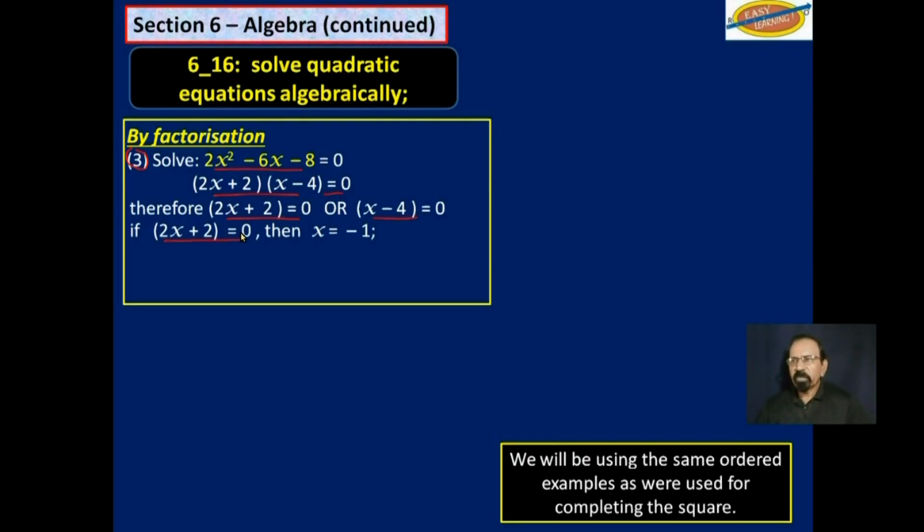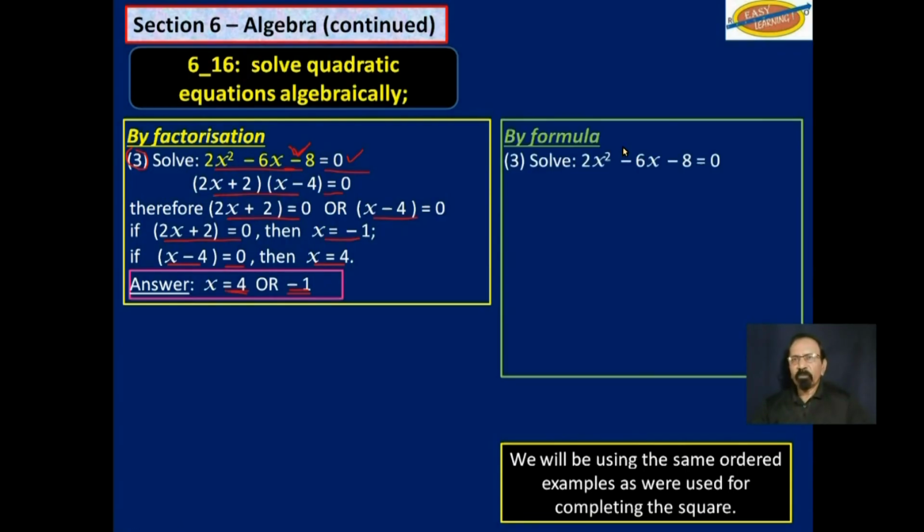2x plus 2 is equal to 0. Then x is equal to negative 1. I don't have time to go through the details of that. By now, you should know that. And then x minus 4 is equal to 0. x is equal to 4. So from factorization, the solution to this quadratic equation is x is equal to 4 or negative 1. It could be either one. That is to say, if you substitute 4 in this quadratic equation on the left-hand side, you will get 0 on the right-hand side. Or if you substitute negative 1 on the left-hand side here, you will get 0. Either one will give you 0.